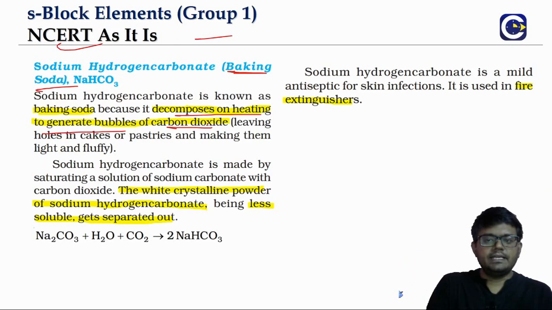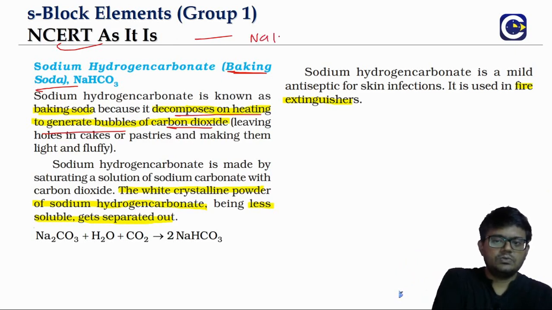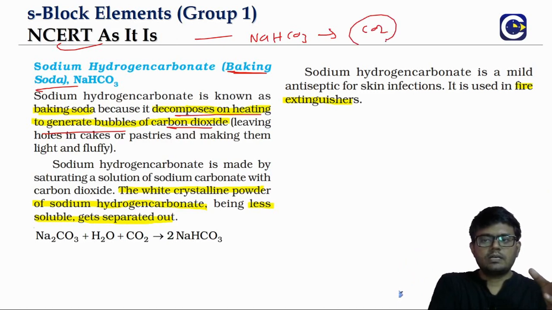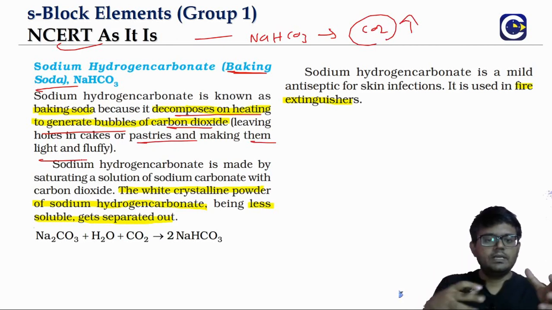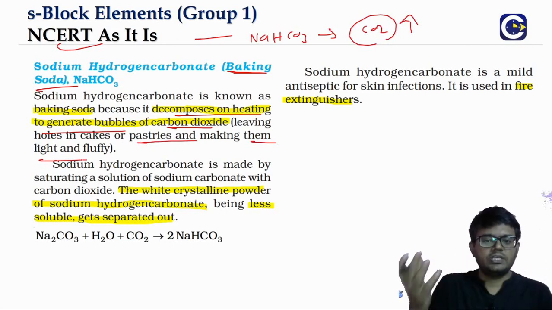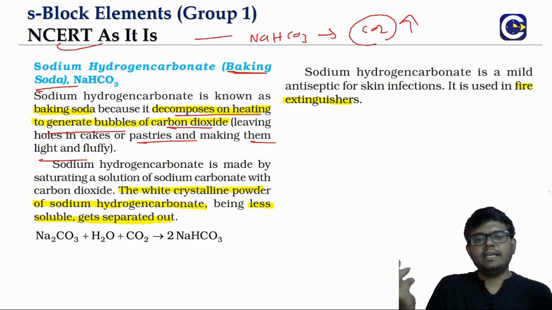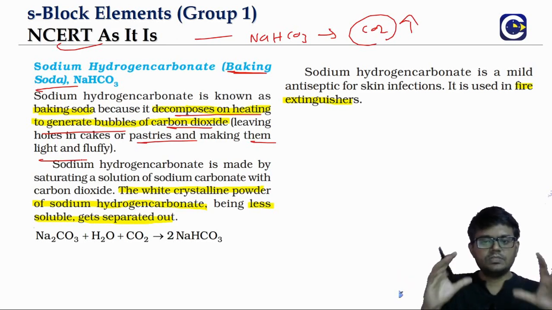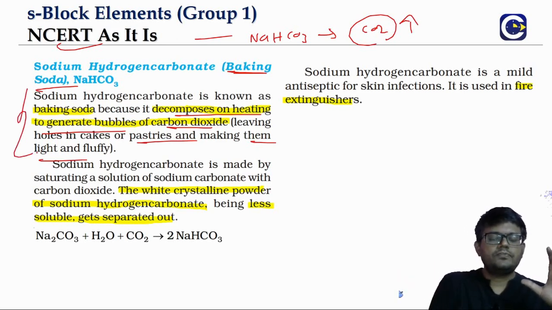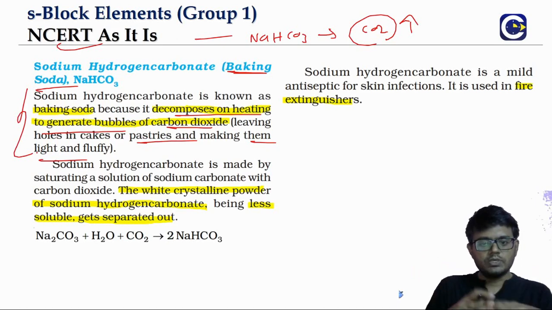When it is heated, the sodium bicarbonate will dissociate to give us carbon dioxide. These carbon dioxide bubbles will make the entire food material, whether we are talking about a cake or a pastry, very light and fluffy. Okay, so this is about the use of baking soda when it comes to cooking.